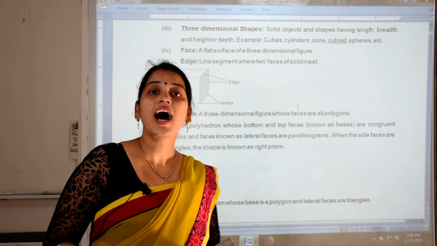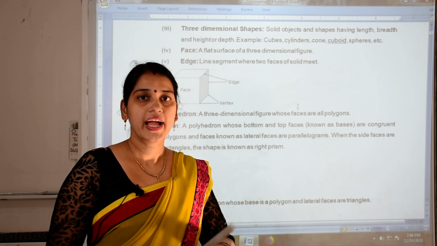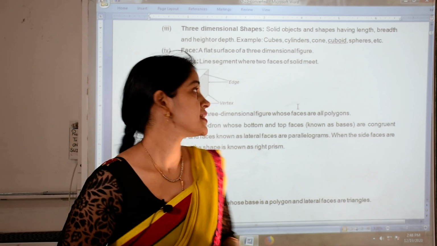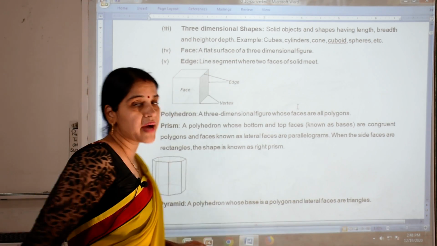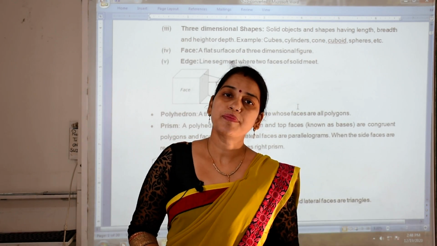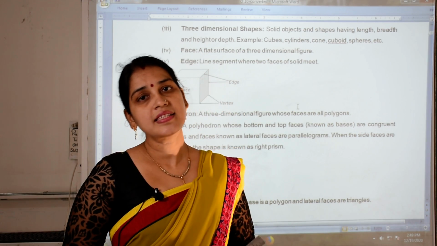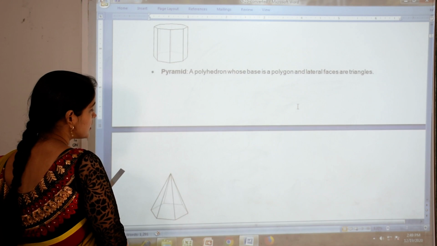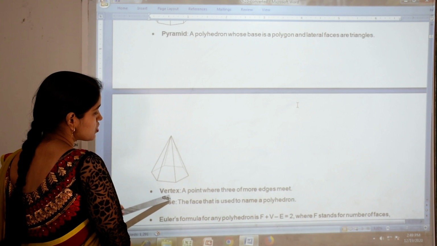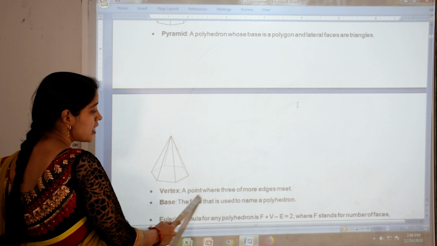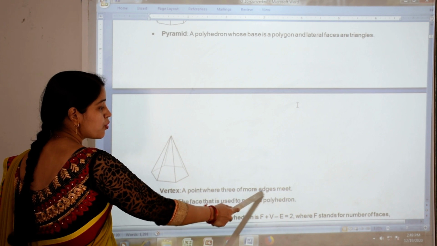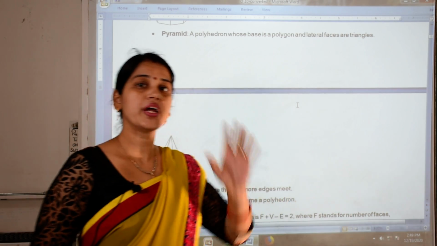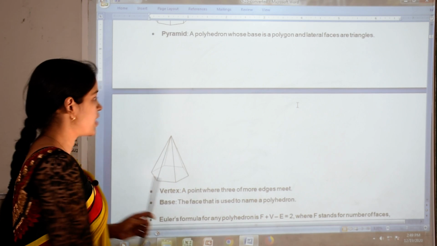These are all known as the vertex, and in plural, because they are many, we can say that these are the vertices. So faces are denoted by F, edges by E, and vertices by V. A vertex we can define as a point where three or more edges meet. The point where the edges meet is known as a vertex.